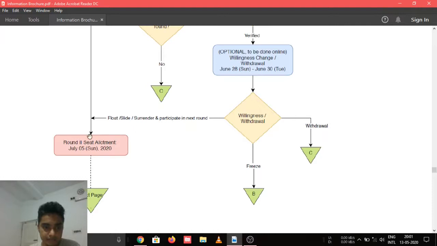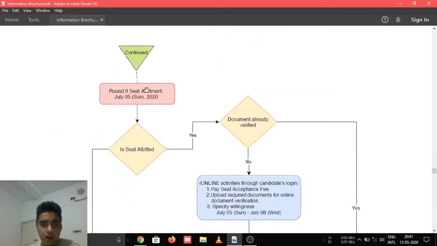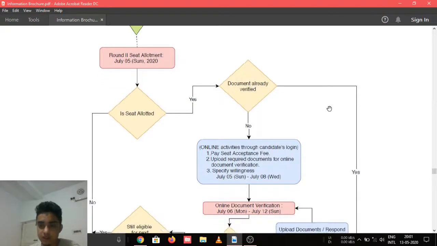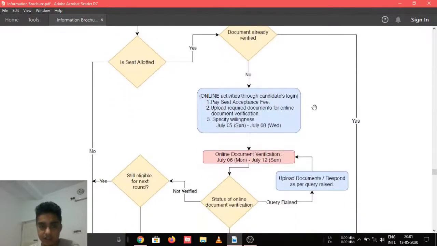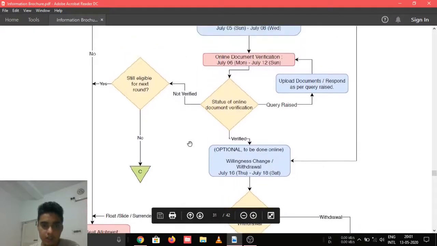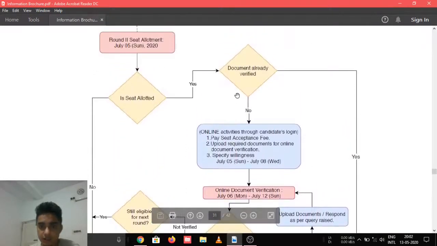So after round 2 seat allotment, let's move to next page. So round 2 seat allotment will be done on July 5th. So if you get a seat, you have to verify the document if you haven't verified the document in earlier round, and if you have verified the document already in the first round, then you don't need to re-verify it. And if you don't get a seat, you will directly go to the 3rd round. So let's take a look what happens if you get a seat in the 2nd round.